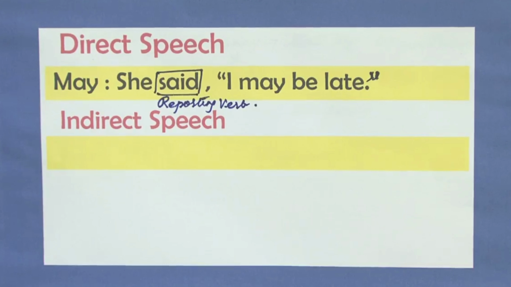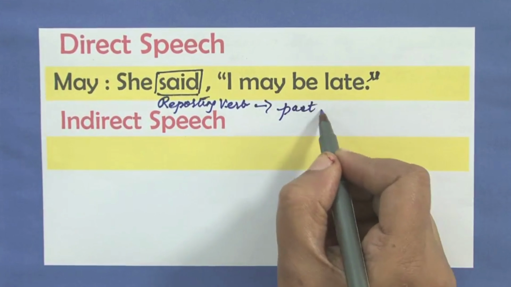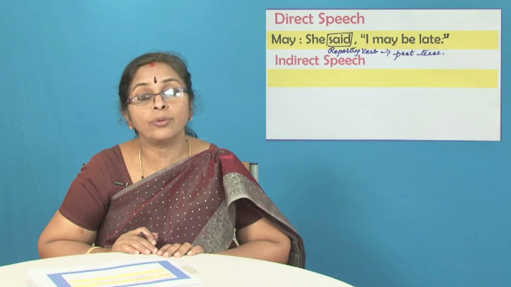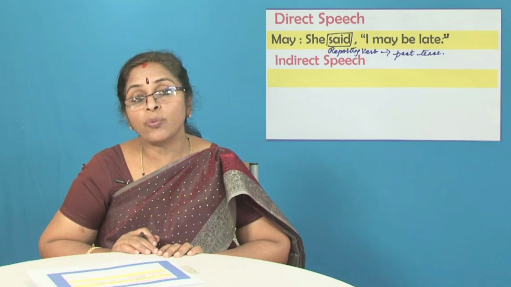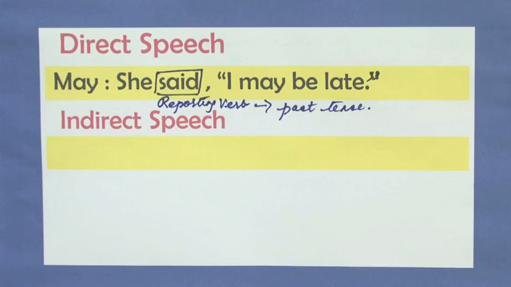And what is the tense of the reporting verb? It is in the past tense. So, recall the first rule that I said. If the reporting verb is in the past tense, then the tense of the reported speech will change to simple past from simple present. I may be late.